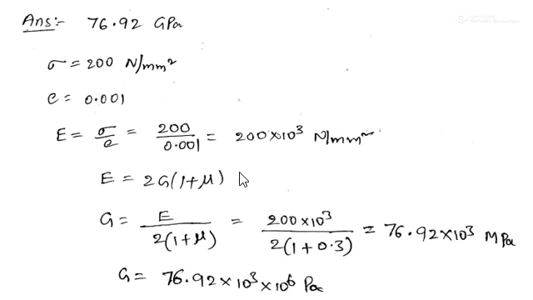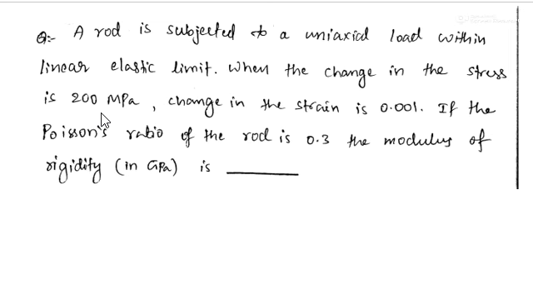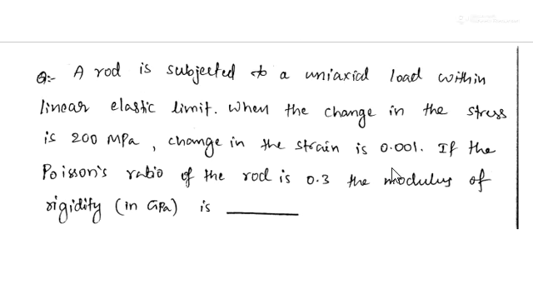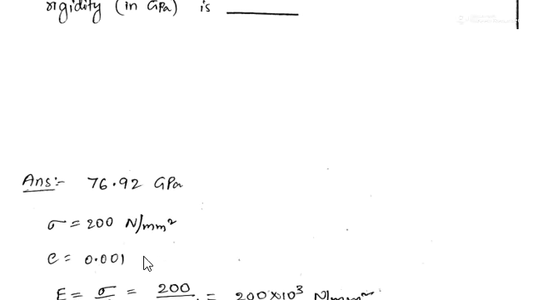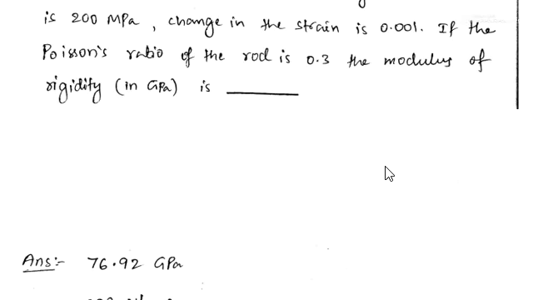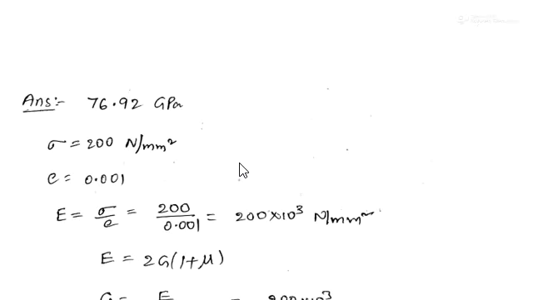And if you see how to calculate this kind of question, stress is given as 200 megapascal or 200 Newton per mm square. Both megapascal and Newton per mm square are the same. And strain value is given as 0.001, that is strain, small e. From this we can calculate Young's modulus E, that is stress by strain, 200 by 0.001. So that is 200 into 10 to the power of 3 Newton per mm square or megapascal. We are asked to find the modulus of rigidity. If you take G as the symbol, we know the relation between E and G. So E is equal to 2G into (1 plus mu).